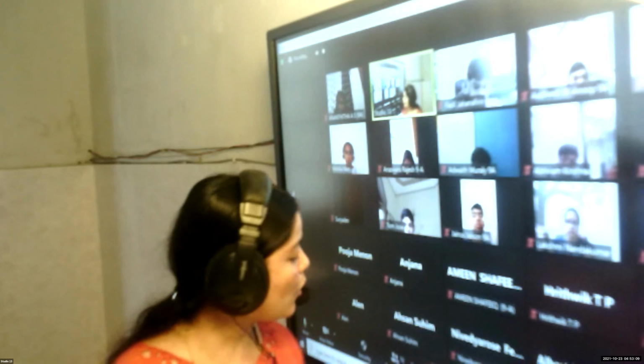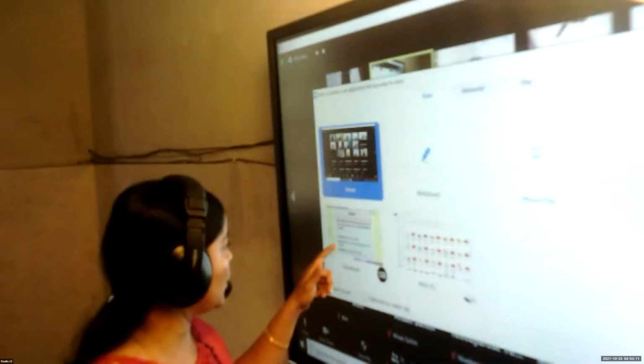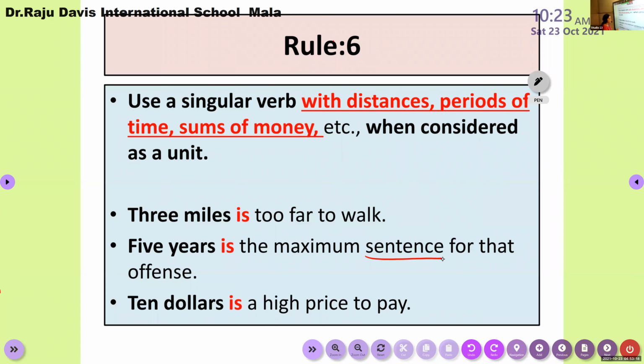Okay. And now again, the period of time. I said, 5 years is the maximum sentence for this offense. I have done something wrong and I was taken to the court. The judge said this person has done such a crime, so she should be in prison for 5 continuous years.